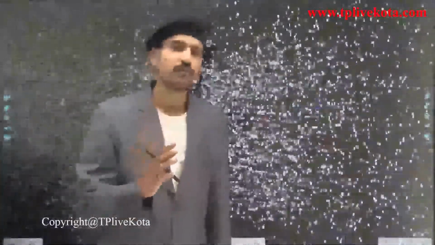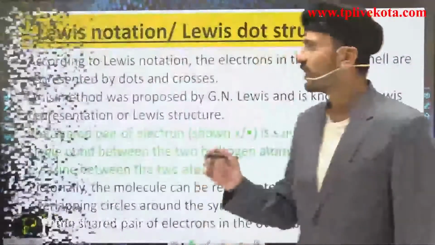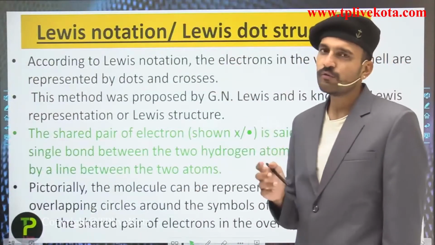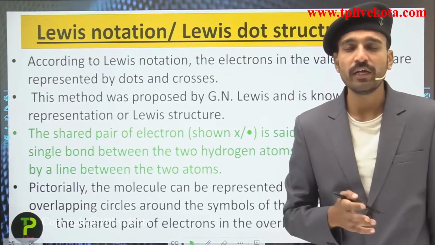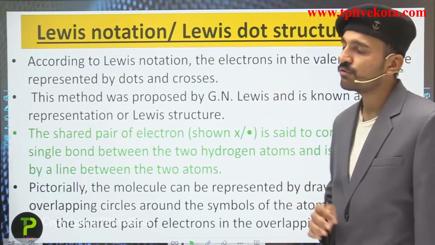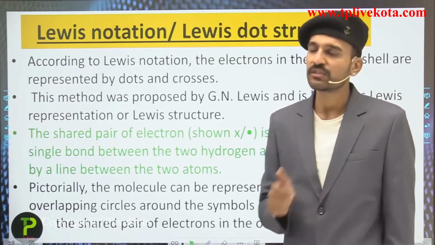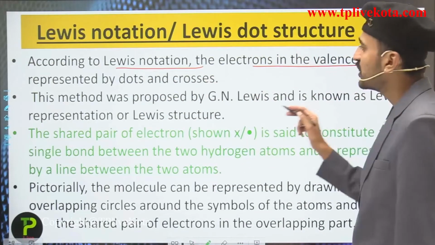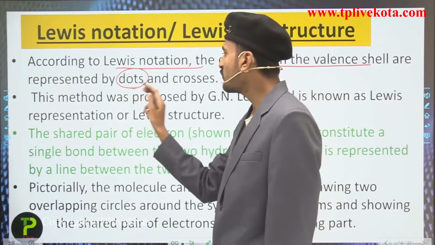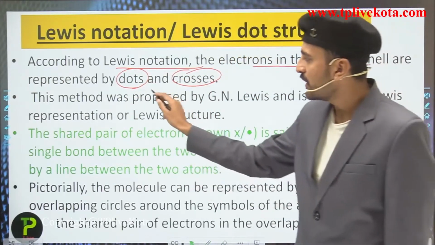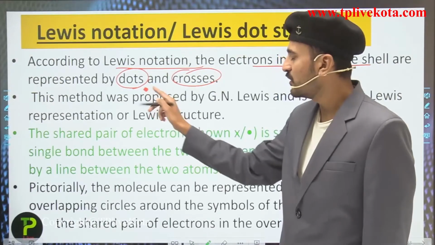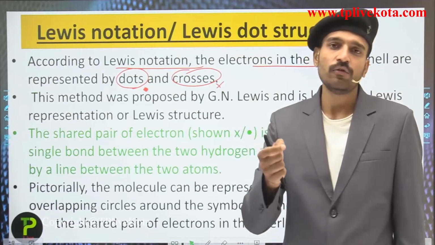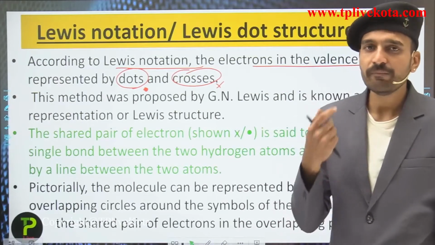So let us now, students, move into the next slide, which is about the Lewis notation or the Lewis dot structure. Students, just to represent the covalent bonding, we need to first study the Lewis dot structure. According to Lewis notation, the electrons in the valence shells are represented by either dots or crosses. That is, it could be represented just like this, the dot, or the crosses. It represents the valence electrons present in the atom of any element.